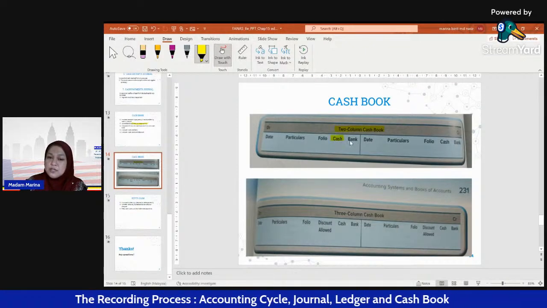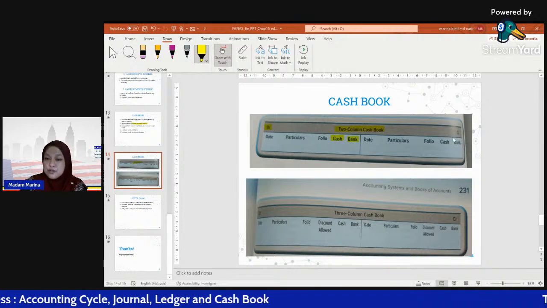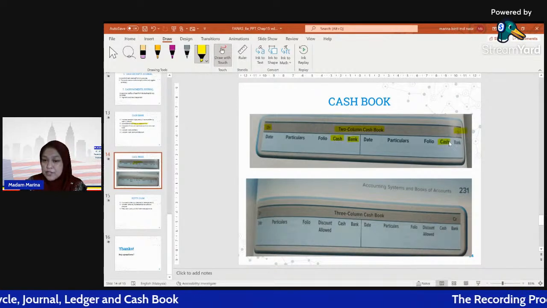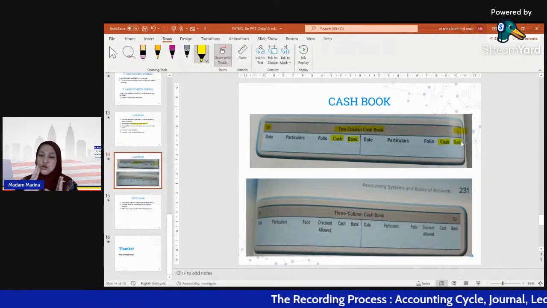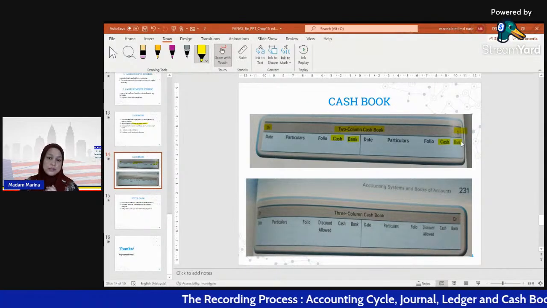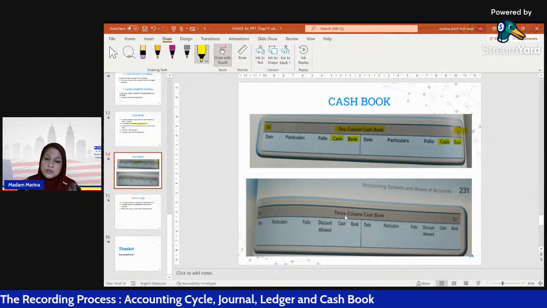This is the first column and this is the second column in the debit side. Same goes to credit side balance. They also have cash and bank balance. So that is a two-column cash book. Two-column cash book, right?